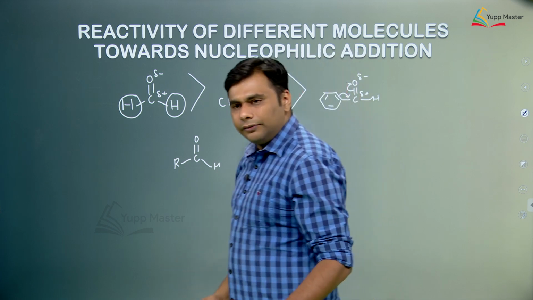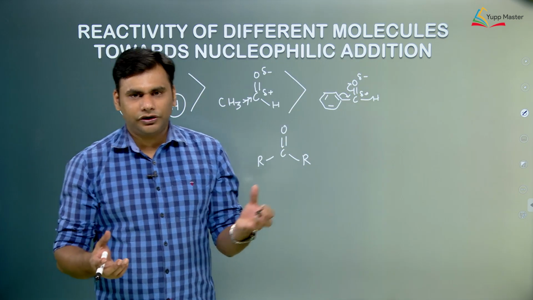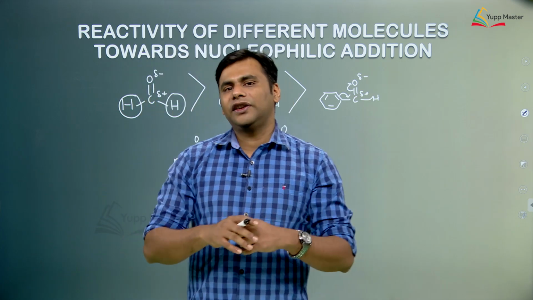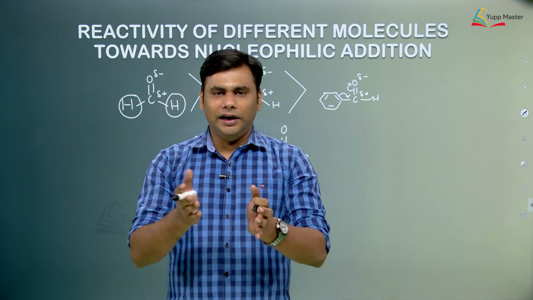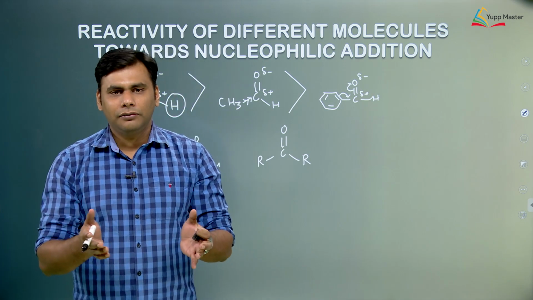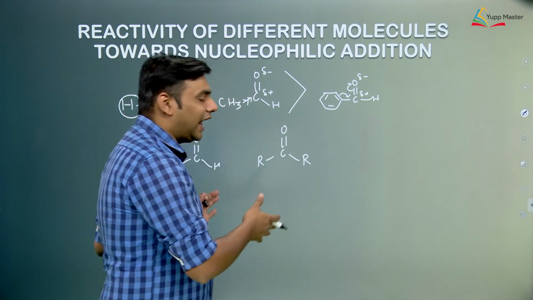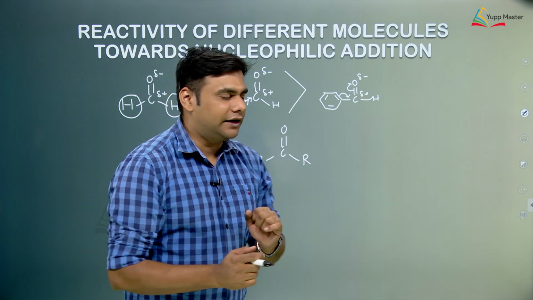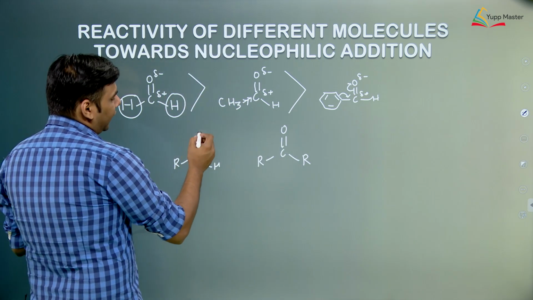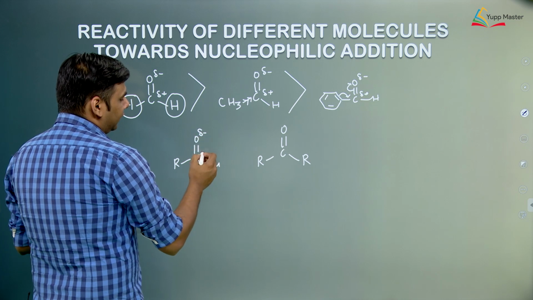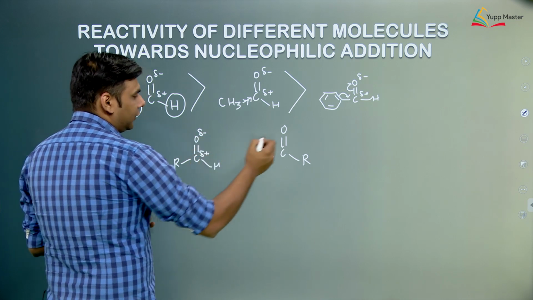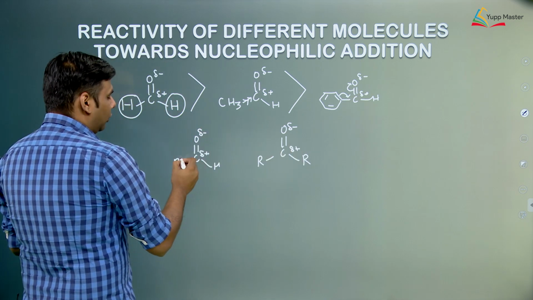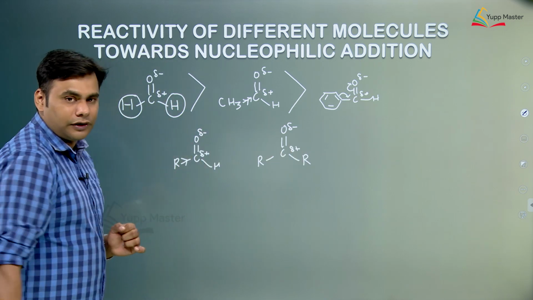A question can come: suppose we have a reaction mixture in which there is 1 mole of aldehyde and 1 mole of a ketone. To this we add 1 equivalent of, say, a Grignard reagent. So, the question would be, which of the following would react first, an aldehyde or a ketone, or do both react simultaneously? For this we again have to look at the electronic factor. This is having some negative charge, this is having some positive charge, this is having some negative charge, this is having some positive charge. The R group would release electrons and stabilize the positive charge.